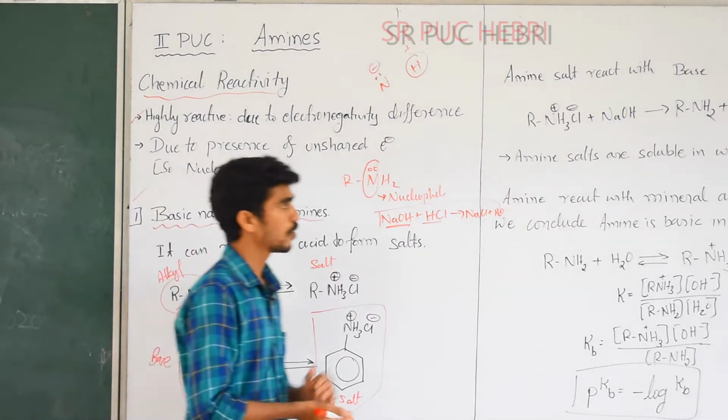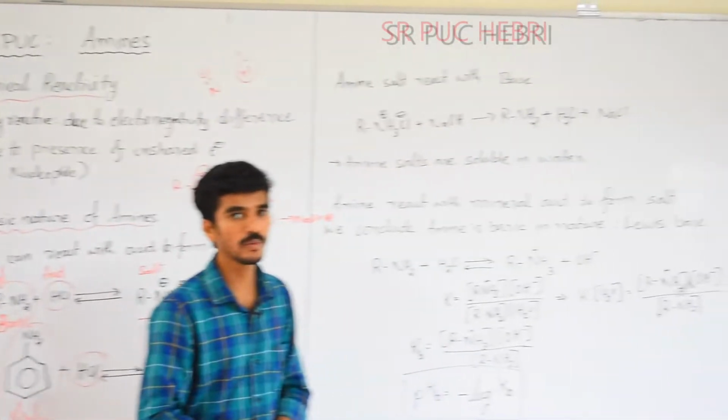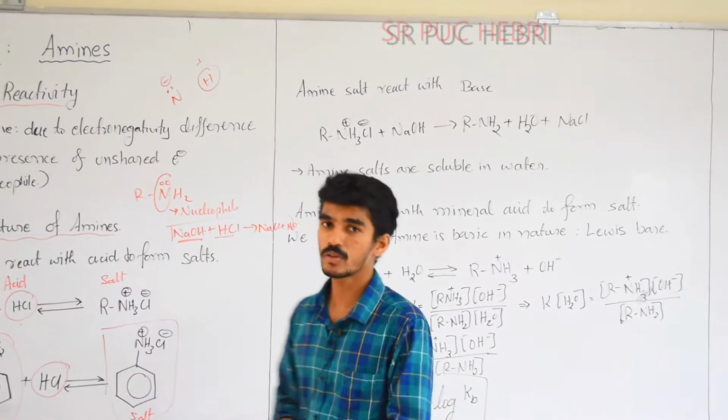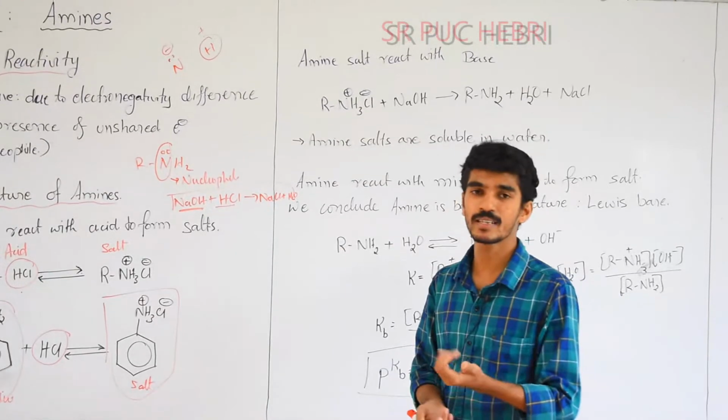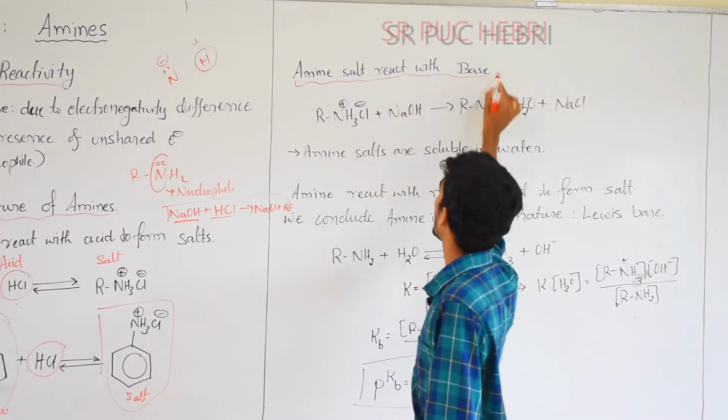Now we'll move to one more concept, based on the equilibrium concept. You know equilibrium, rate constant, equilibrium constant, acid, base, pH values and all. Here the amine salt reacts with a base.